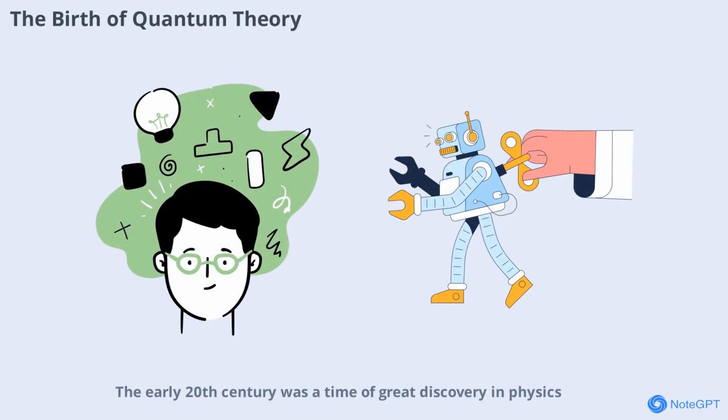The early 20th century was a time of great discovery in physics. Scientists like Max Planck and Albert Einstein began to realize that energy is quantized, meaning it comes in discrete packets rather than being continuous. This idea was revolutionary and laid the groundwork for quantum theory. Classical physics couldn't explain phenomena like blackbody radiation or the photoelectric effect, but quantum theory could.